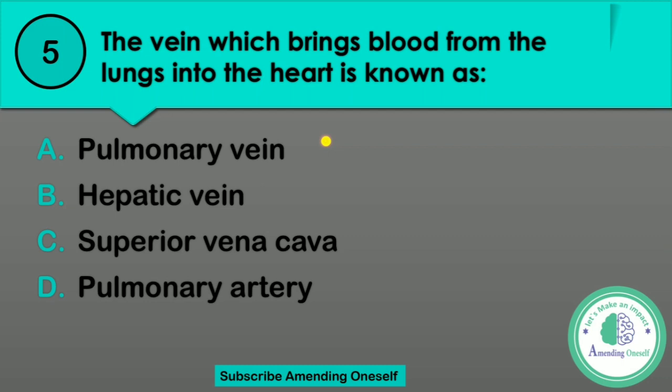The vein which brings blood from the lungs into the heart is known as. I repeat the question. The vein which brings blood from the lungs into the heart is known as A, pulmonary vein, B, hepatic vein, C, superior vena cava, and D, pulmonary artery. I repeat the options again. Option A, pulmonary vein. Option B, hepatic vein. Option C, superior vena cava, or option D, pulmonary artery.